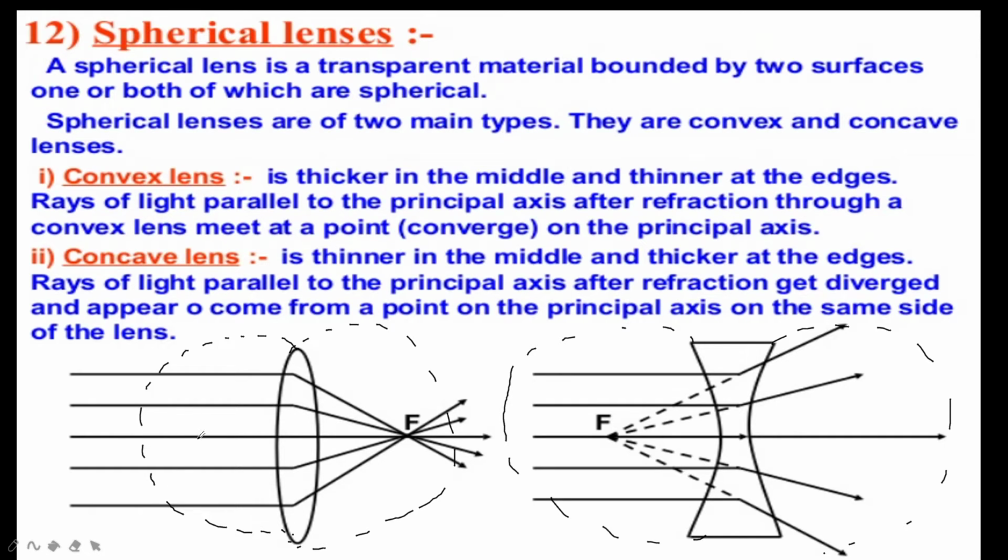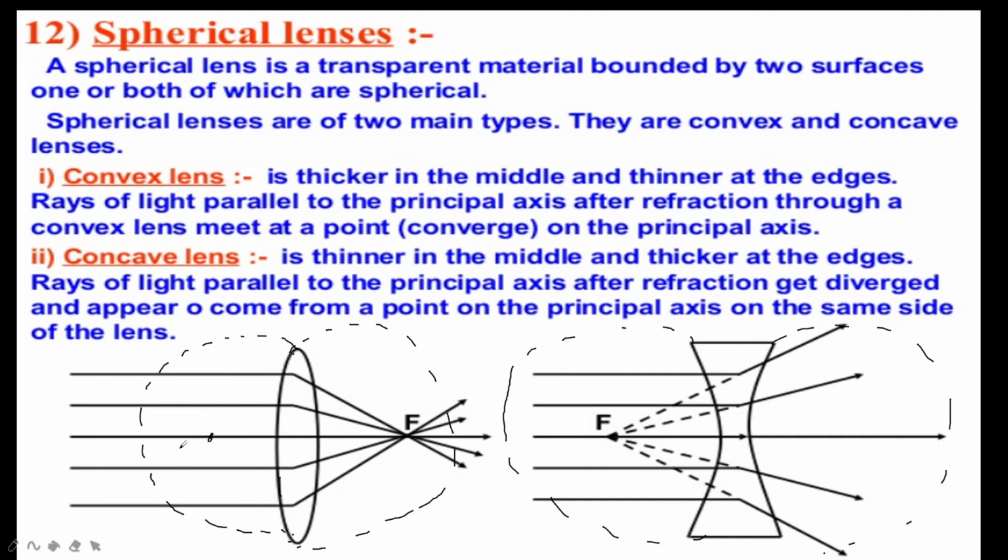Here, this point, the center of that sphere, is the center of curvature. Okay, next one is aperture. The maximum portion of the spherical surface from which the refraction takes place is called the aperture. This is the refraction part, no? So this is called the aperture.